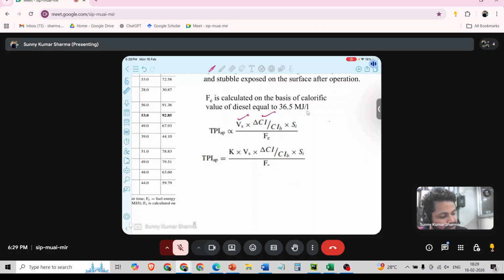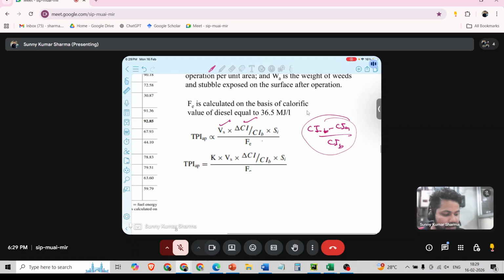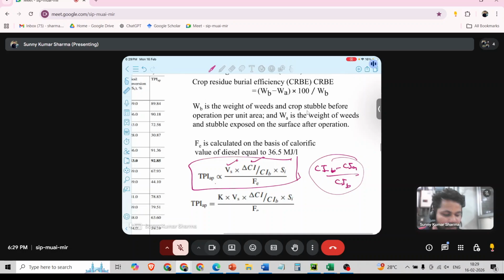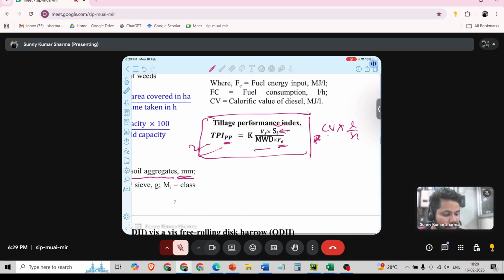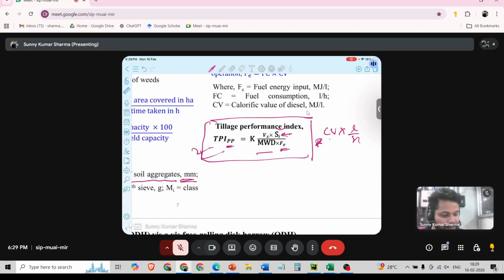Delta CI is cone index before minus cone index after, by cone index before, because here the soil will become loose. So this is the performance index of active tillage implement, and this is the performance index of passive implement.